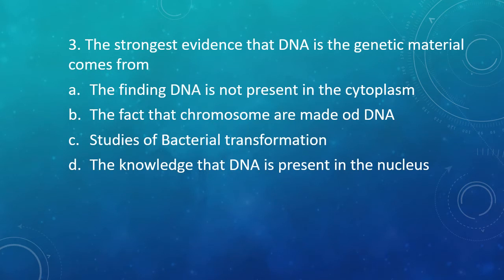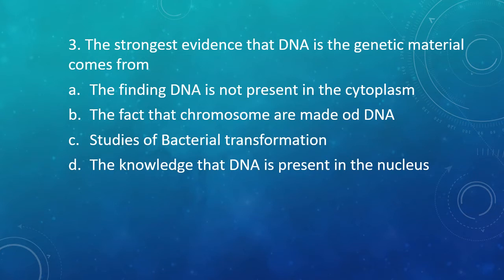Question 3. The strongest evidence that DNA is the genetic material comes from option A, finding DNA is not present in the cytoplasm, option B, the fact that chromosomes are made of DNA, option C, studies of bacterial transformation, or option D, the knowledge that DNA is present in nucleus.